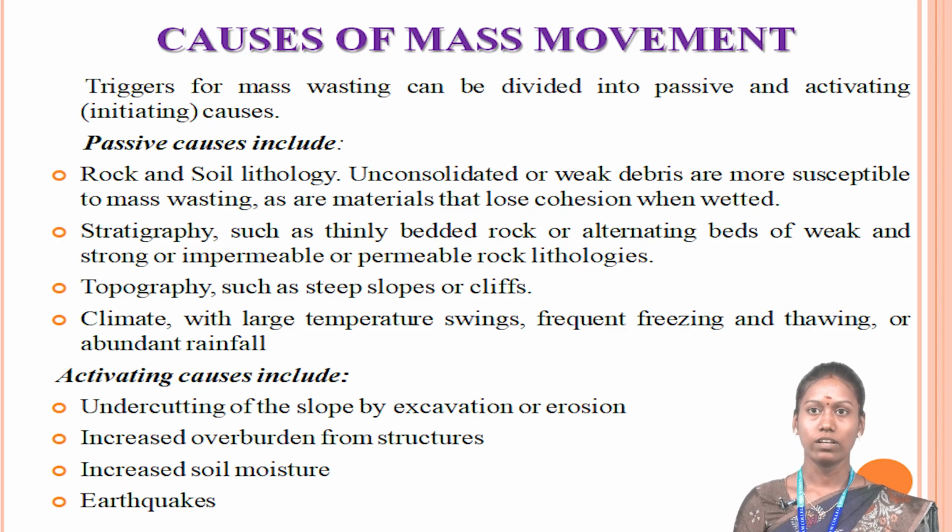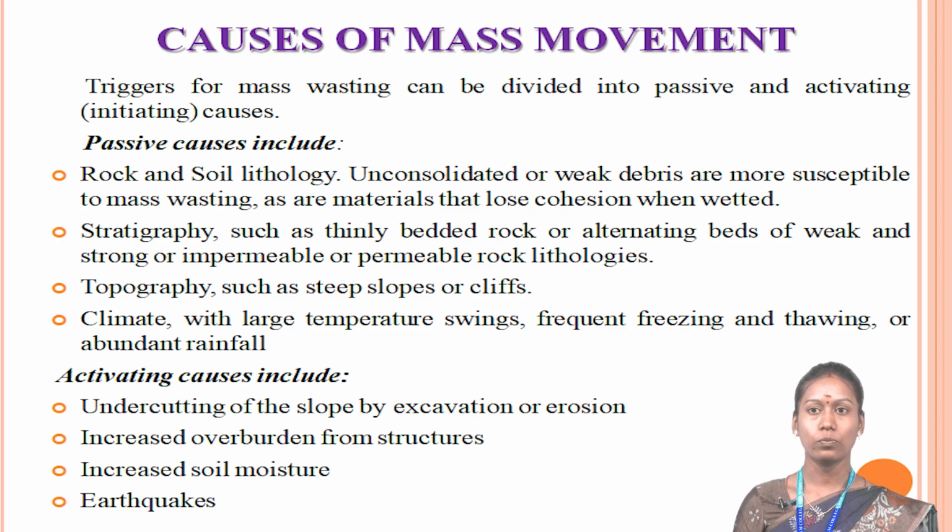Passive causes include rock and soil lithology. Unconsolidated or weak debris is more susceptible to mass wasting, as are materials that lose cohesion when wetted. In stratigraphy, thinly bedded rock or alternating beds of weak and strong, or impermeable and permeable rock lithologies are susceptible. Faults or other geological structures that weaken the rock are also a cause for mass movement.